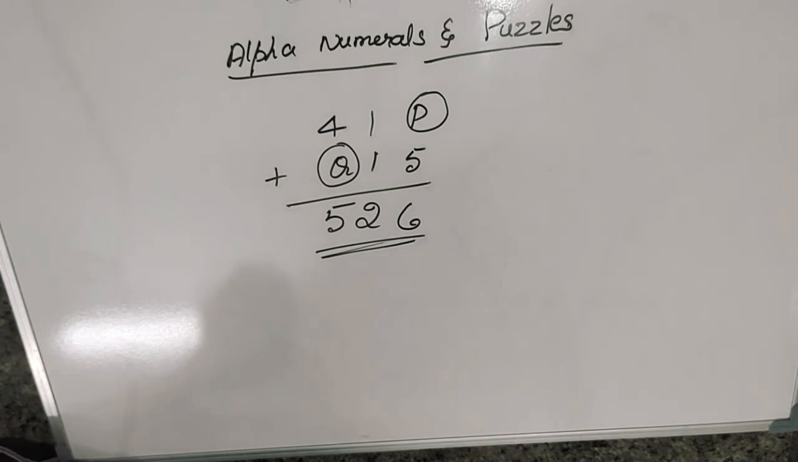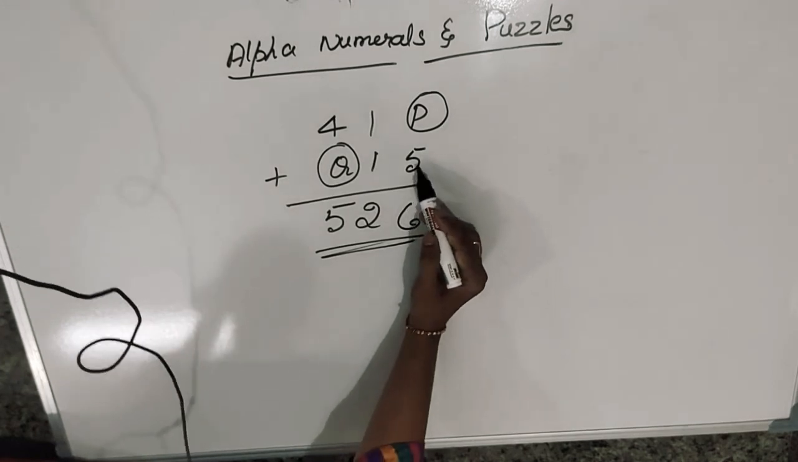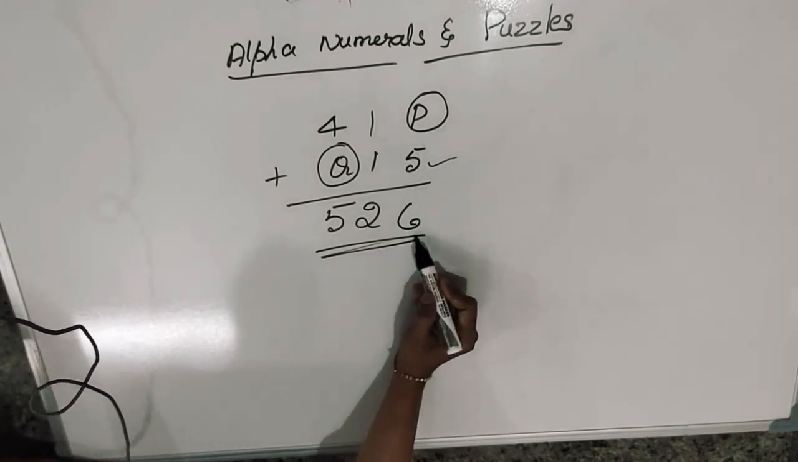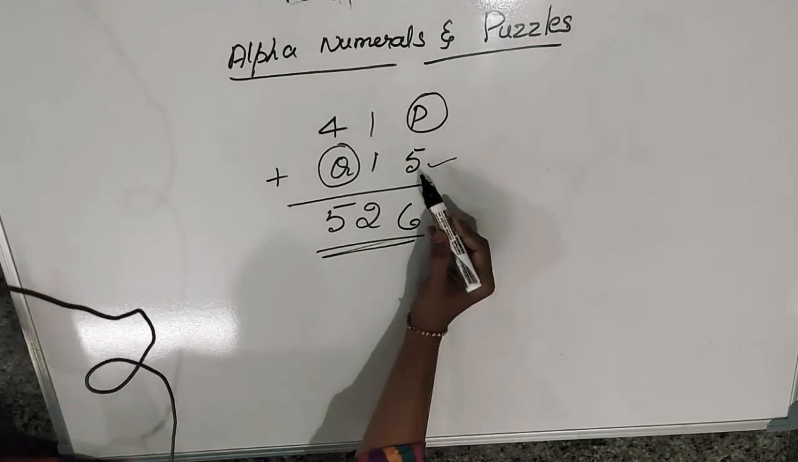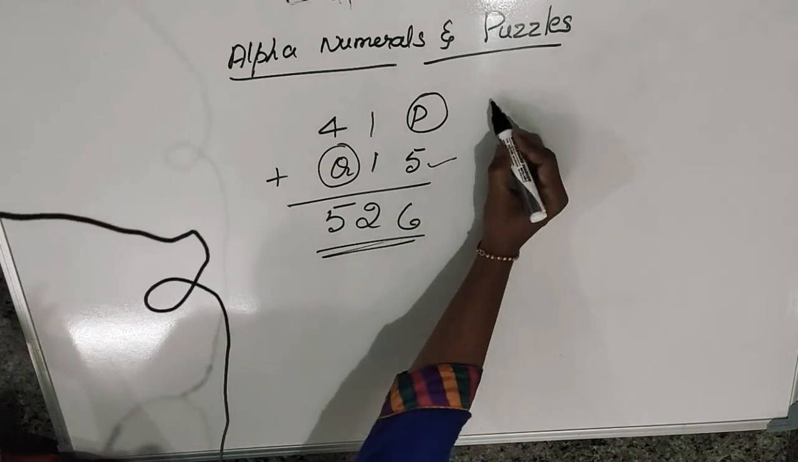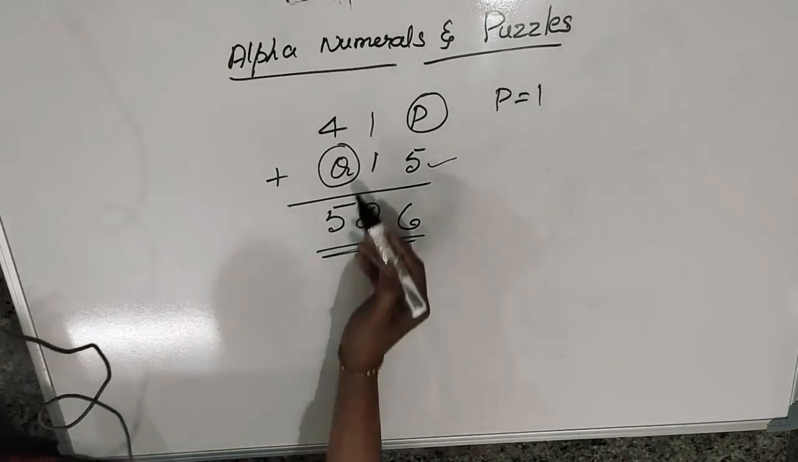How to find? We must think. This is easy. Now, this is addition. Here 5 is there. Something we have to add and we have to get 6. What is that something? 5 plus how much is 6? 5 plus 1 is 6. So the p value becomes 1, isn't it?